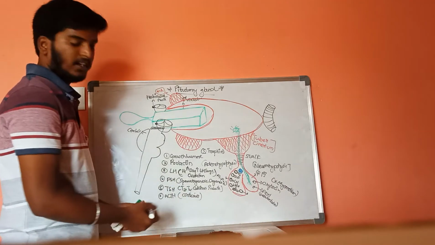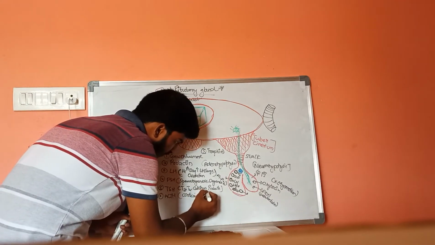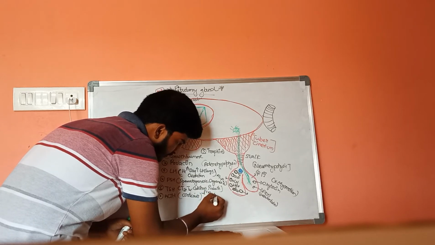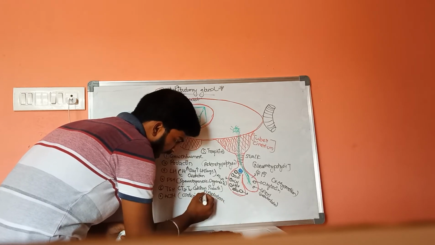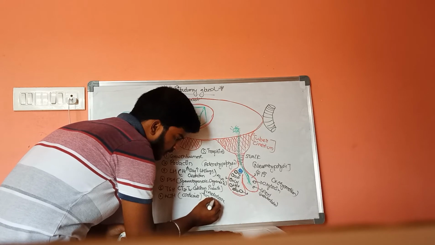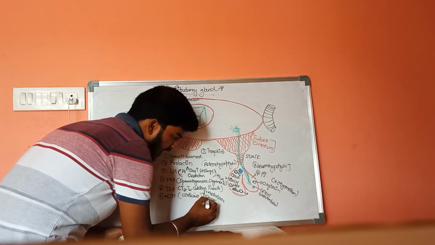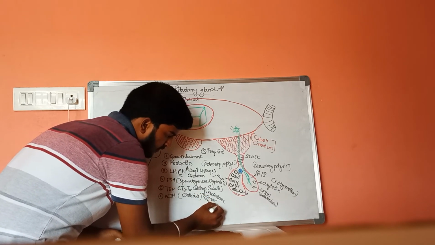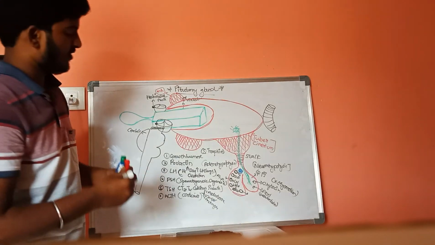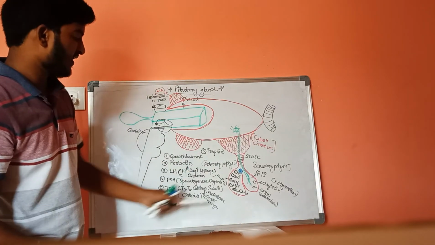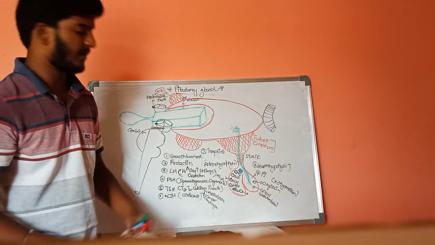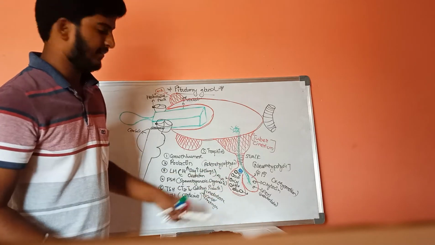Examples are aldosterone, cortisol and androgens like testosterone, estrogen, etc. These are the 6 different types of hormones which are produced from the anterior pituitary gland.